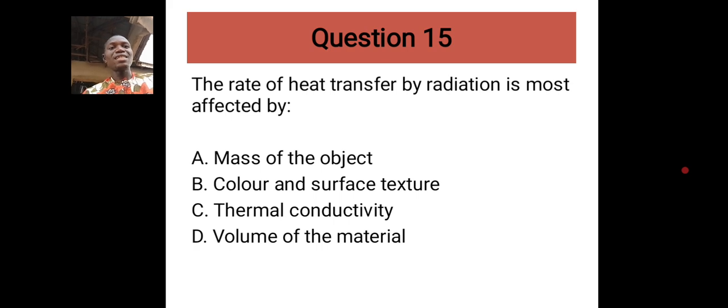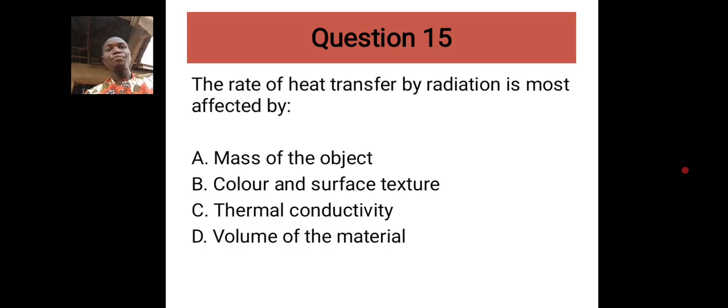So they are saying that this kind of heat transfer, which is radiation, is mostly affected by what? The correct answer is color and texture. Remember, black and rough surfaces absorb a lot of heat. I think I saw this kind of question in 2025.